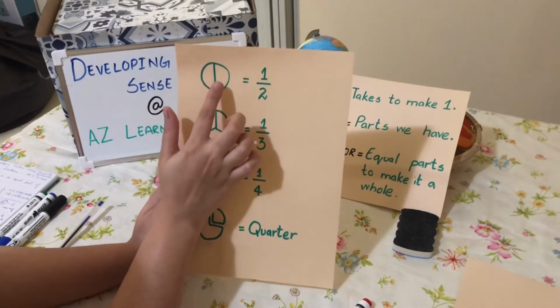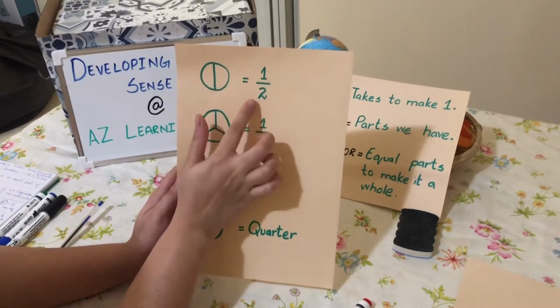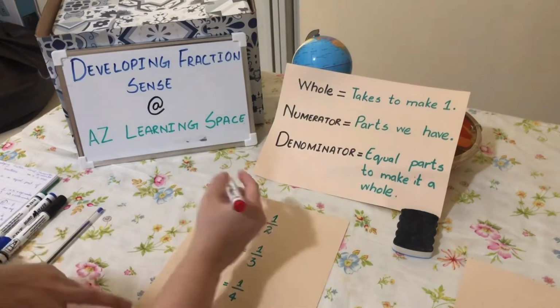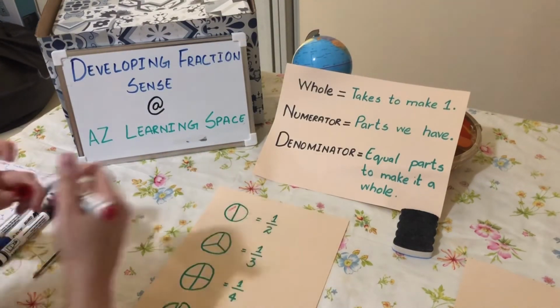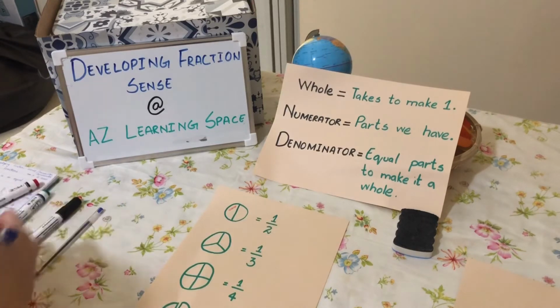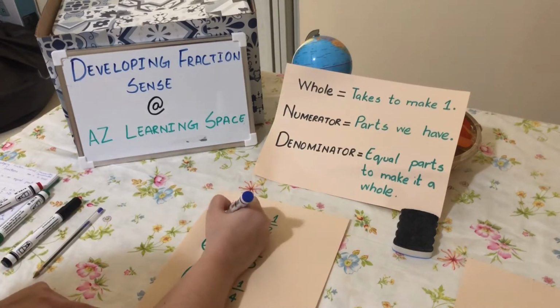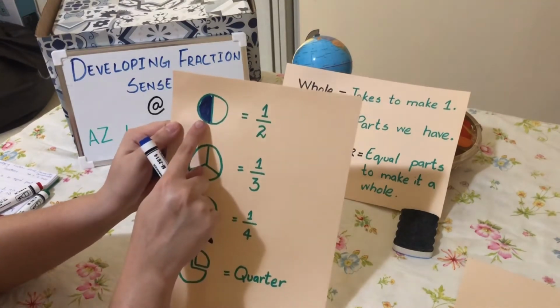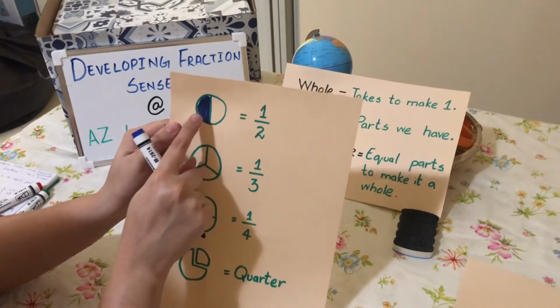How many parts are there right now? 2, and 1 represents that I will shade one part of the circle. This way, you can see I have colored one part of the circle.